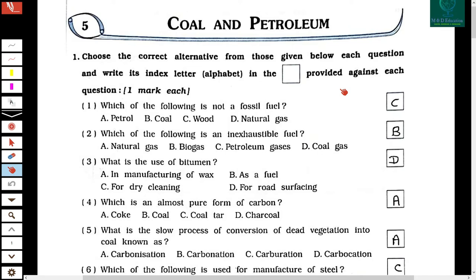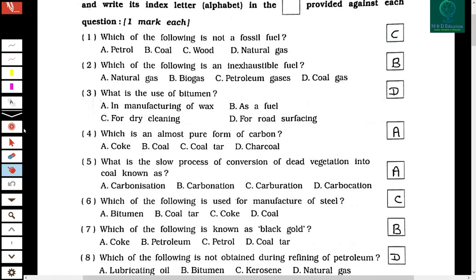Okay, so chapter number 5, Coal and Petroleum. The first question is MCQ based. Now the first question is, which of the following is not a fossil fuel? So the answer is wood. Okay. Now the second question is, which of the following is an exhaustible fuel? Clear. So the answer is biogas.